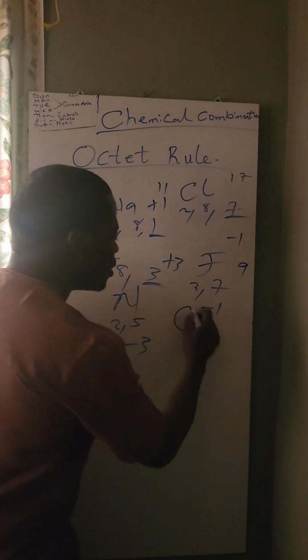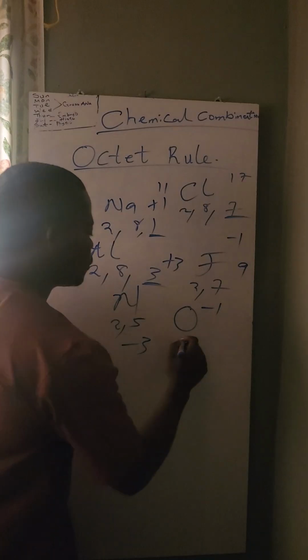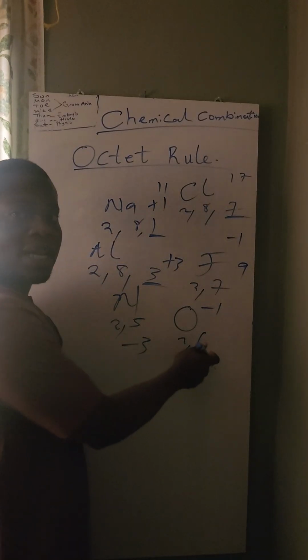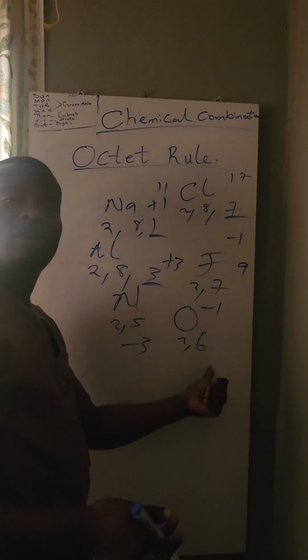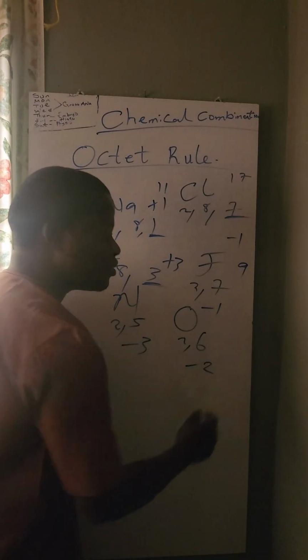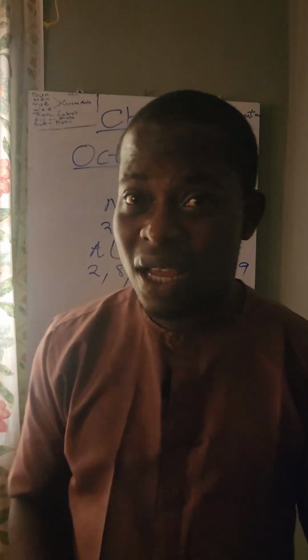Let's look at oxygen. Oxygen is number 8. So that's 2, 6. Am I communicating? So if it is 2, 6, since 6 is the last number here, it's greater than 4, subtract 8 from it. 6 minus 8, that's minus 2. That's another way by which you can get the valency of an element.